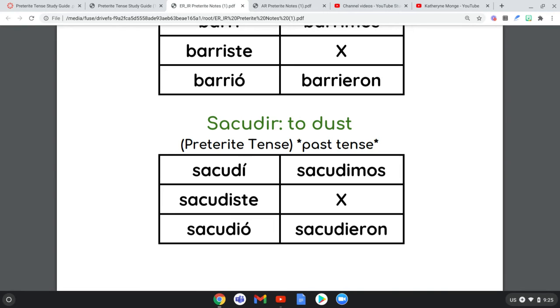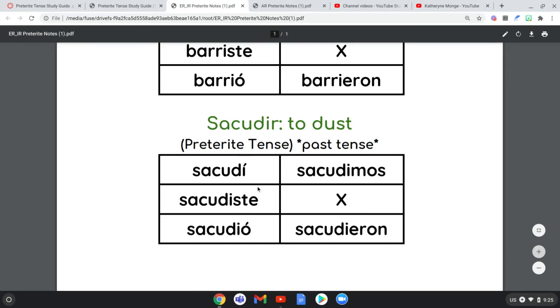So again, same normal AR, same normal ER or IR preterite endings are followed. Still have an accent on the yo and on the individual. Nothing really special about the words that we're using. It's just a basic verb. You take off the last 2 letters, you add the appropriate ending, you put accents where you need to on these 2, and that's it.